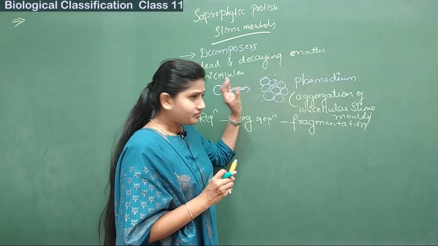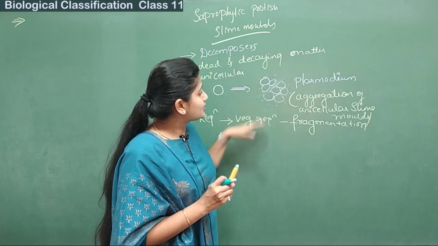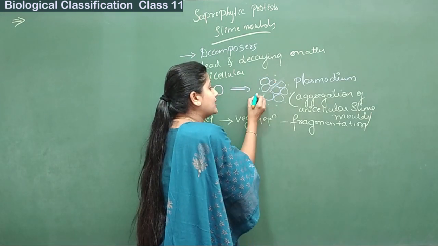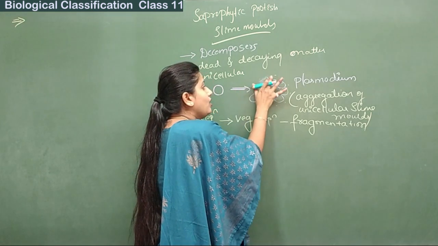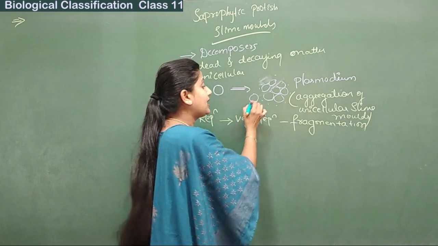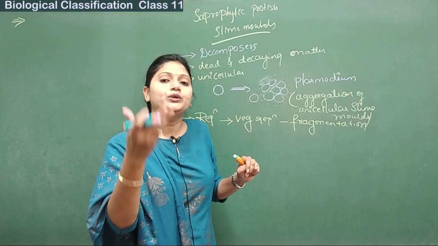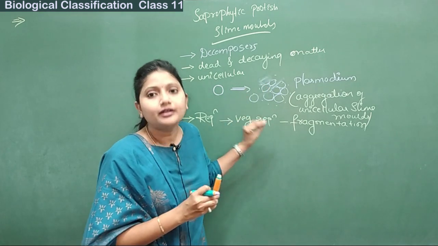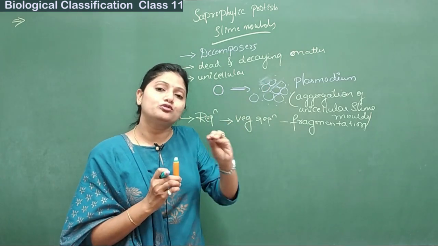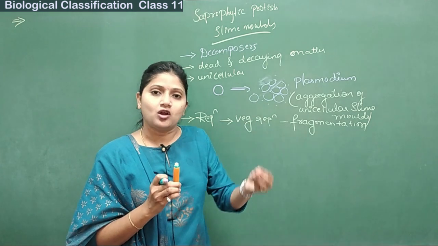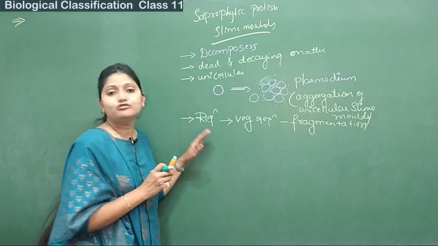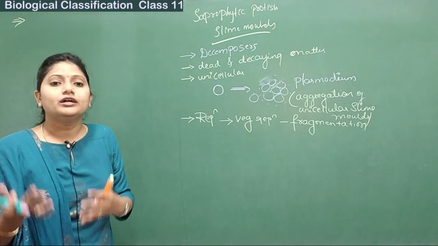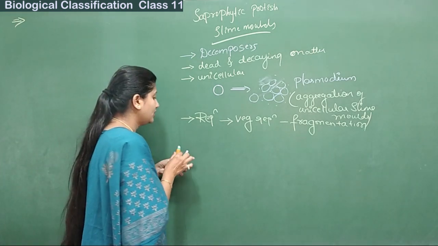Similarly here, this aggregation may break down, or one single cell may come out from here, and that single cell may grow into or form an aggregation. So a part of that plasmodium coming out to form a new complex is called fragmentation. That is the first mode of reproduction. Moving on to the second mode of reproduction, that is asexual reproduction.